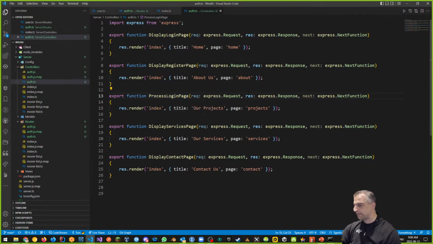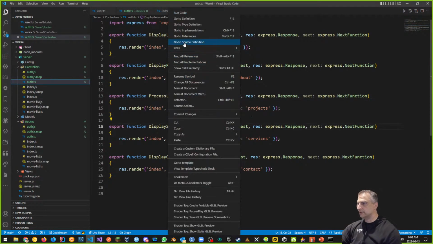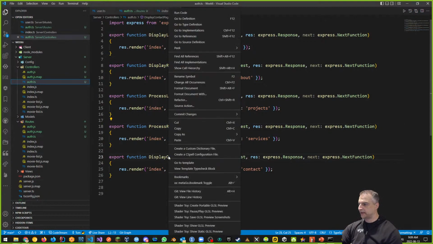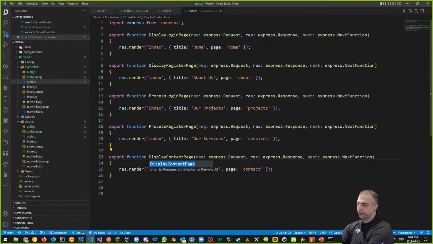And I'm also going to rename symbol to process register page. And then I'm also going to have a process logout page. So I'm going to right click on the last one and change the name just for the method. It's going to be called process logout page.